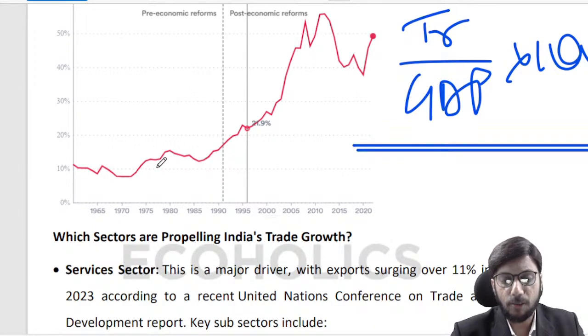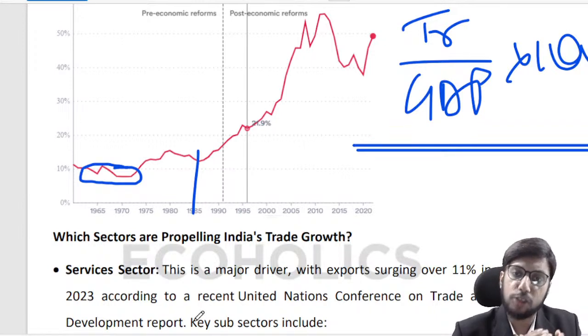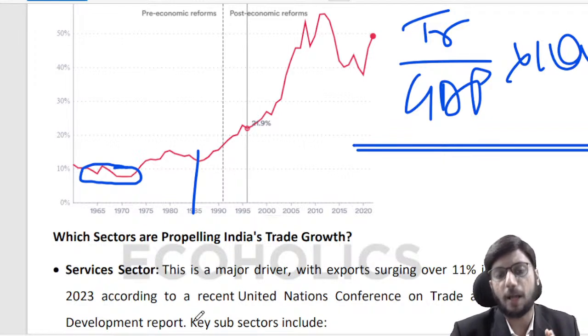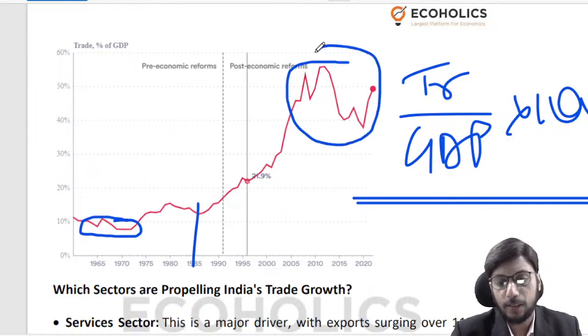You can see that for a fairly longish period of time, India's trade as a percentage of GDP was around 10% or less than 10%. A break happens somewhere in 1985, when the graph secularly moves upwards, and thereafter it keeps going up. And the problem that you see over here is not a problem that we created.